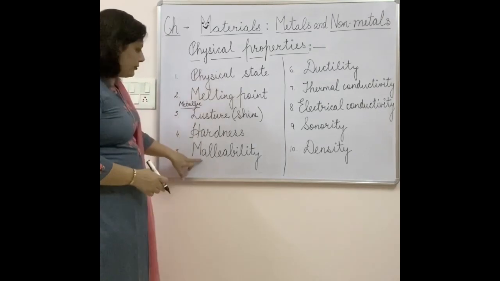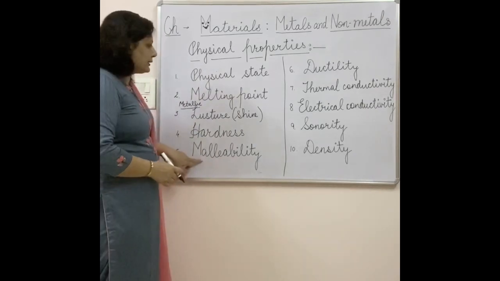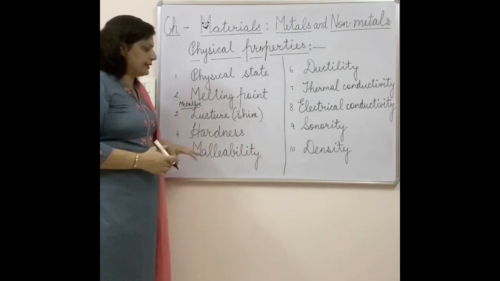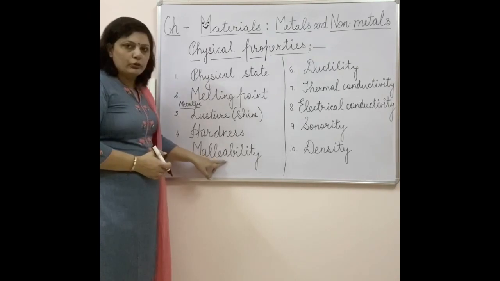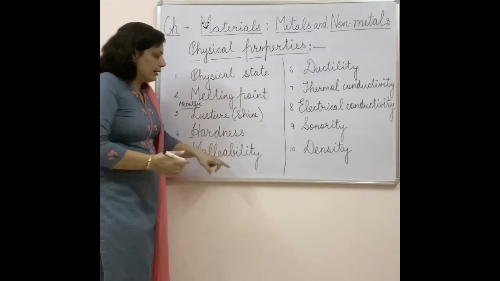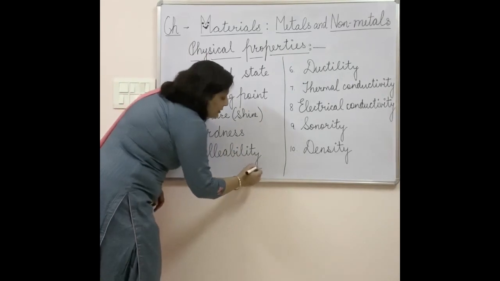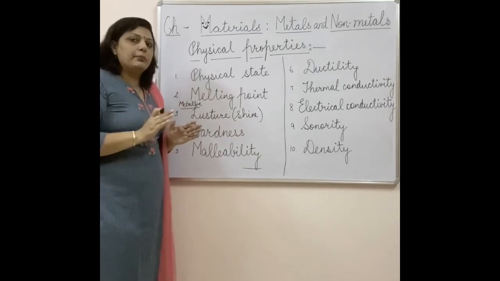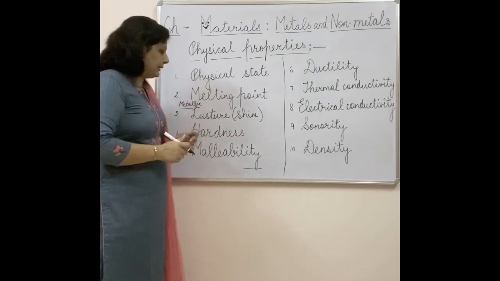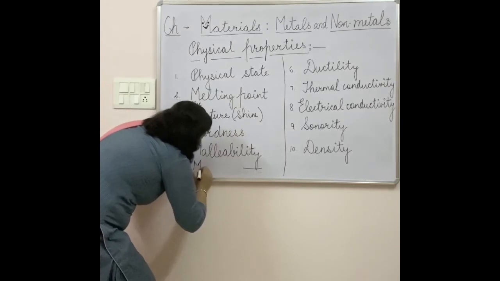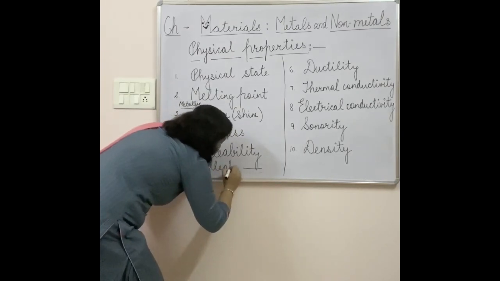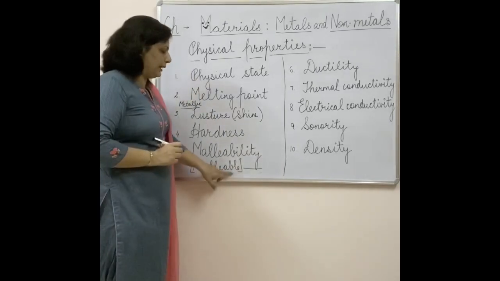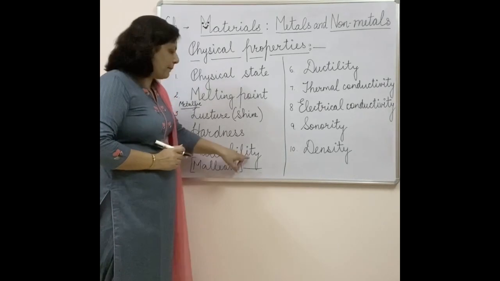The next property I have written here is malleability. This is something new for you, because all the others you might have read somewhere and come across these terms, but malleability is a totally new term. When there is 'ity' at the end of a term, keep in mind that it means the property. Otherwise, the term is malleable. We can say a substance is malleable or not, and if a substance shows the property of being malleable, then that property is called malleability.